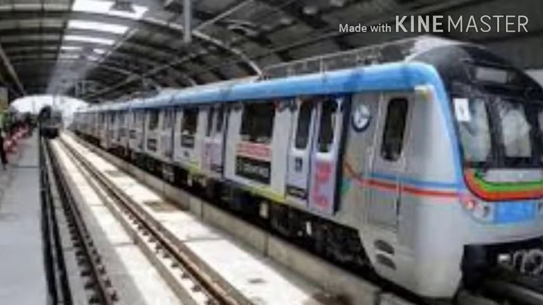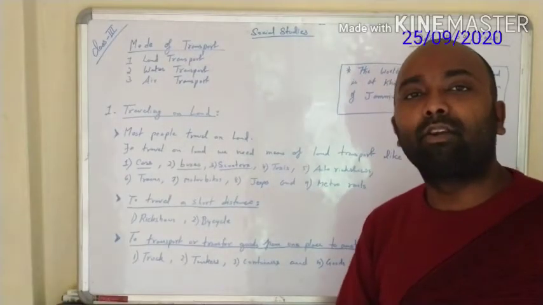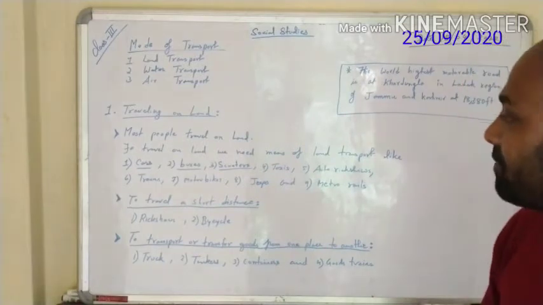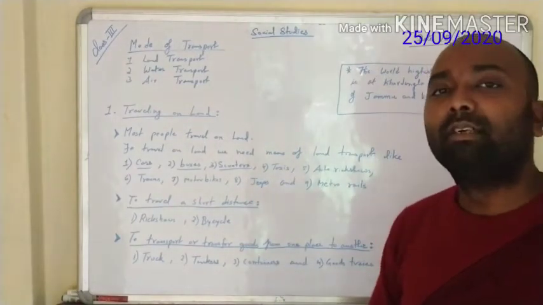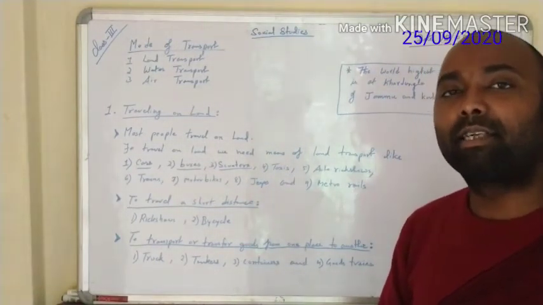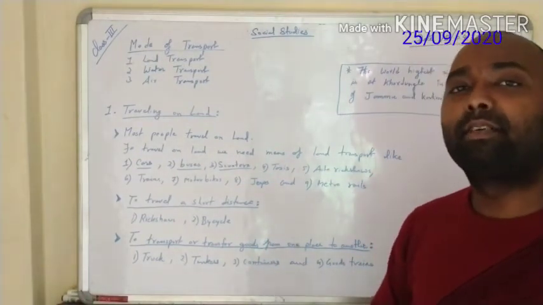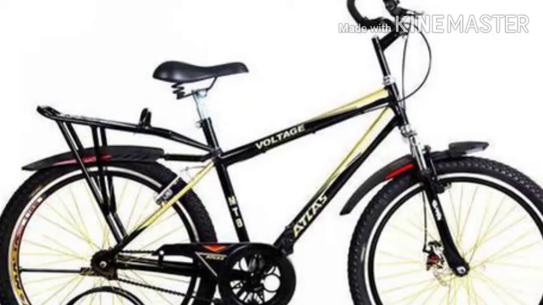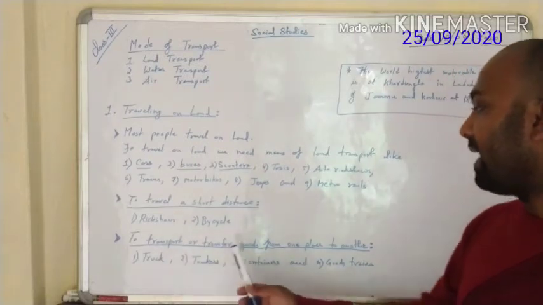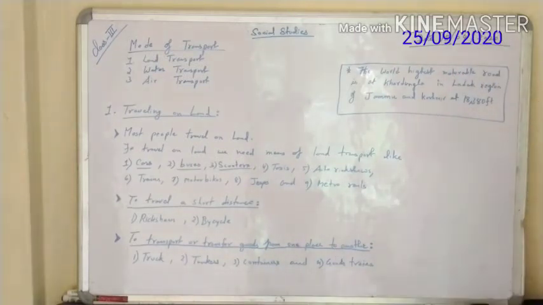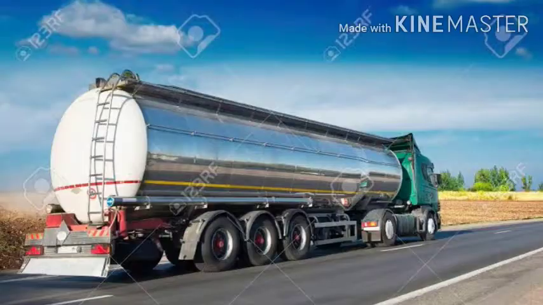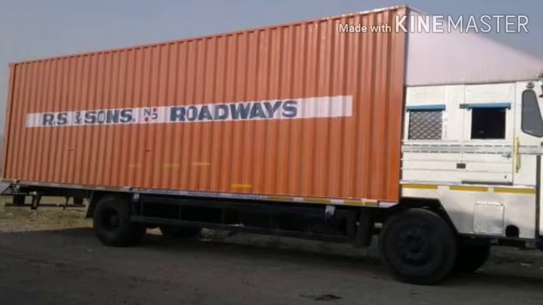Okay, these are the important means of land transport, and these are especially used to travel a long distance on the land. Okay, now let us understand traveling on land for a shorter distance. Okay, when we travel a shorter distance, we use means of transport like rickshaws and bicycles. Okay, these are more comfortable to travel a short distance. Okay. Now, to transport and transfer goods from one place to another, we use trucks, tankers, containers, and goods trains.